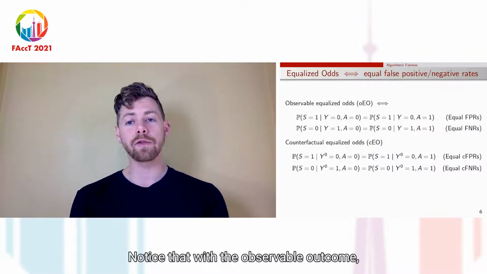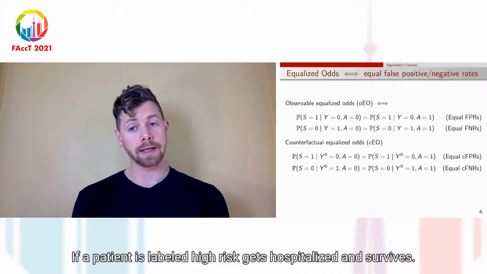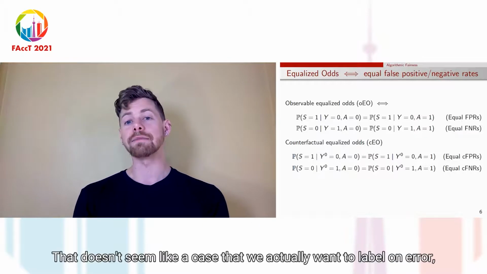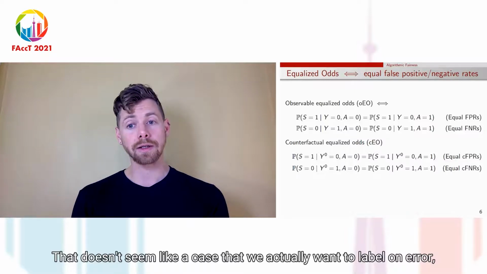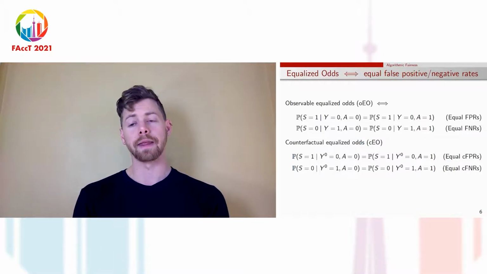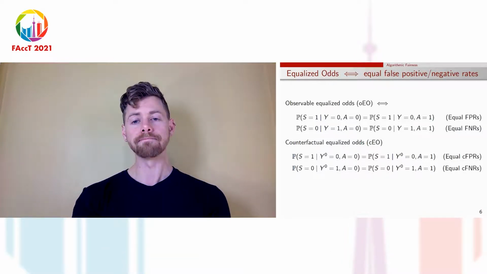Notice that with the observable outcome, a false positive occurs if a patient is labeled high risk, gets hospitalized, and survives, even if hospitalization in fact saved their life. That doesn't seem like a case that we'd actually want to label an error, since the RAI appropriately identified that patient as high risk. That's why we contend that we care about Y0 instead of Y.